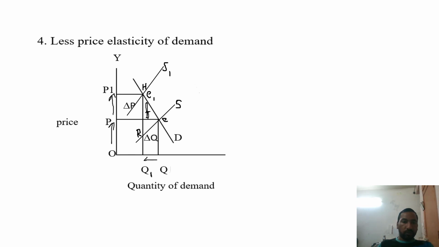From I to R is the producer's burden of the tax. It means HI is more than IR, so the burden of the tax on the consumers is more than on the producers.